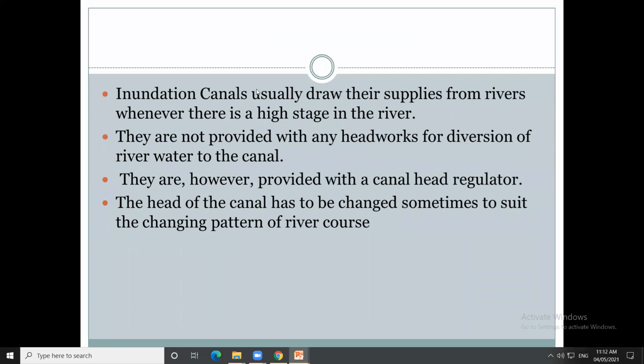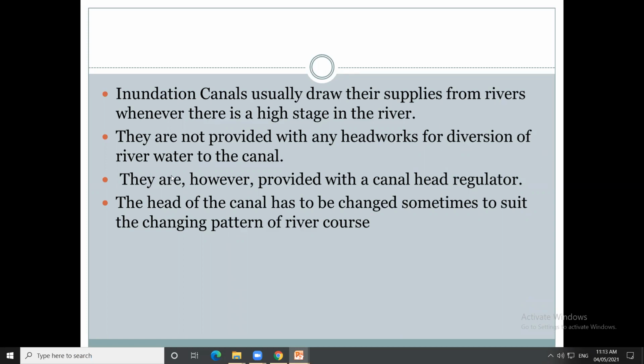So inundation canal म्हणजे काय? Inundation canals usually draw their supplies from rivers whenever there is a high stage in the river. म्हणजे ज्यावेळेस highest water level असेल, the level of the water may vary season to season or throughout the year. There may be fluctuation in the river.